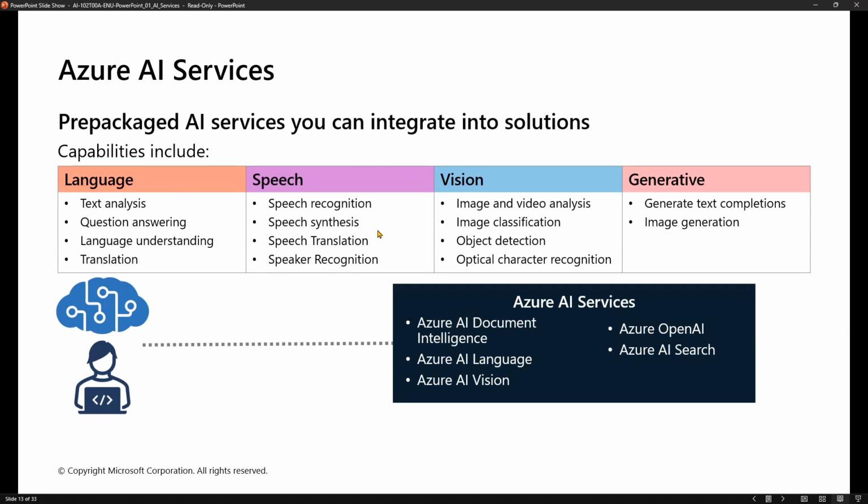Speech recognition, synthesis, translation, and image-wise also: image and video analysis, image classification, object detection, optical character recognition. Nowadays you can see, guys, in front of your home you keep a camera. If any moving object is identified, automatically you will get a mobile notification or phone call.